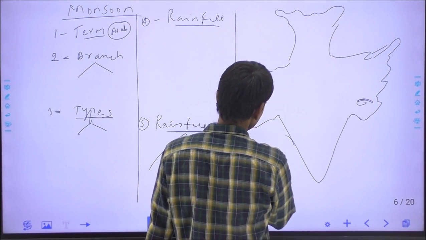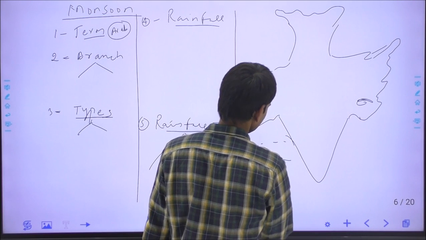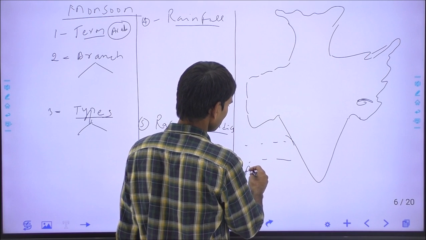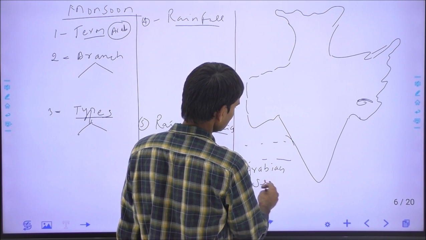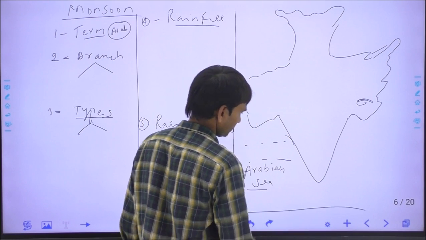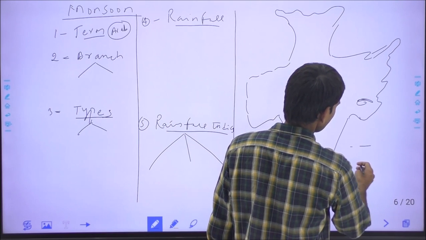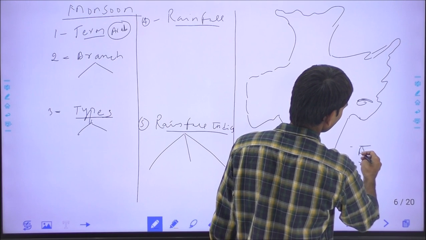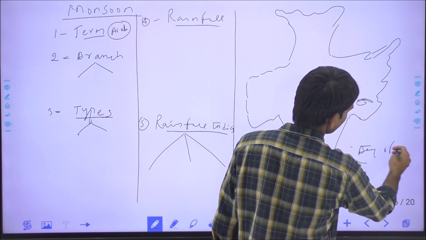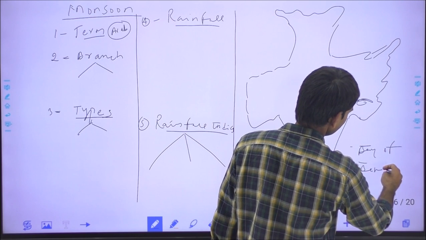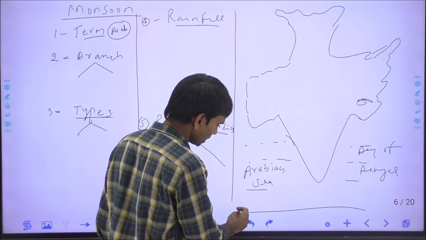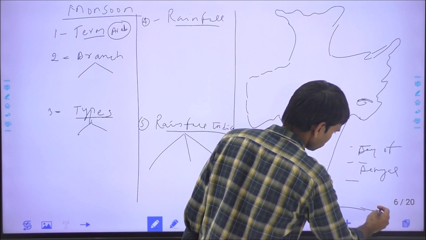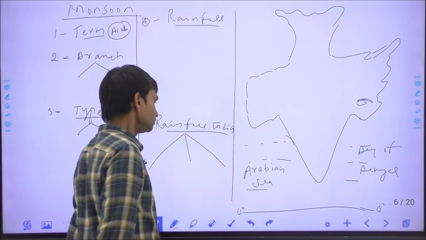This is the first branch, also called the Arabian Sea branch, and this is the second branch, the Bay of Bengal branch. Okay, and this is the 0° equator line, which passes to the south of India.